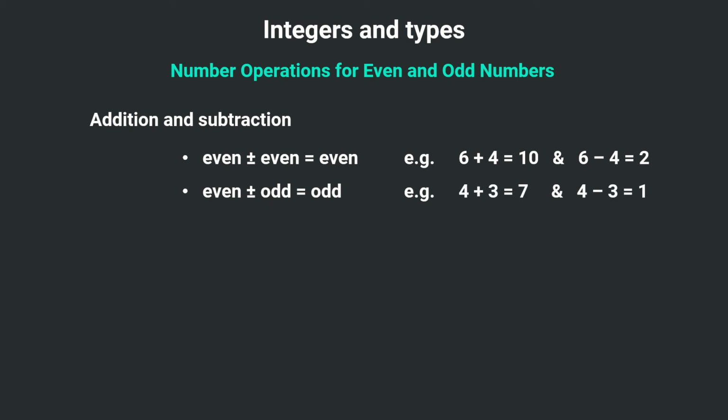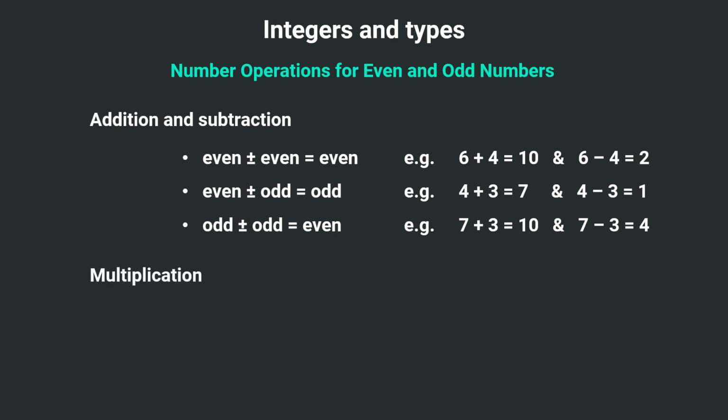Then even plus odd is odd, and even minus odd is odd. As an example, 4 plus 3: 4 is even, 3 is odd, we get 7, which is an odd number. And 4 minus 3, where 4 is even, 3 is odd, is equal to 1, which is an odd number. Then we have odd plus odd, or odd minus odd, which is even. For example, 7 plus 3, both are odd and their sum is 10, which is even. And 7 minus 3, again both are odd and their difference is 4, which is even.